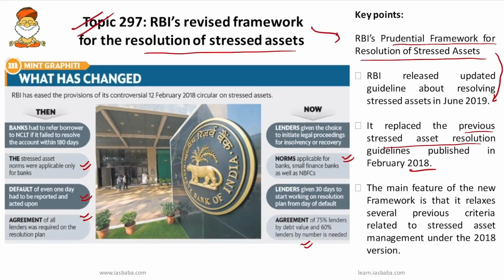Apart from this, there are many new changes and norms under this revised framework, so go through those things because I can't explain everything here. You have to remember this framework is extended to financial institutions like scheduled commercial banks, NBFCs and small finance banks, but it excludes regional rural banks. So go through this particular chapter and revise it. RBI has recently released this revised framework, so it can be important.